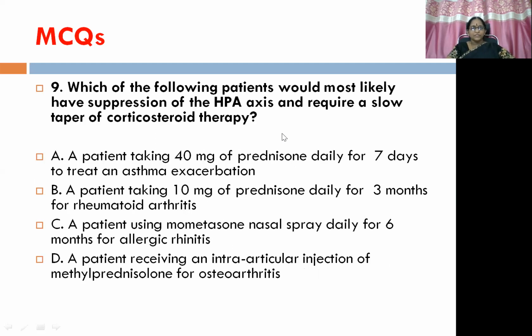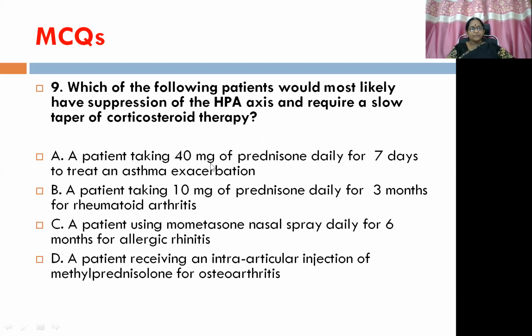The ninth question, which of the following patients would most likely have suppression of the HPA axis and require a slow taper of corticosteroid therapy? So here you need to go back to the risk factors of steroid therapy, that is dosage, duration, and the time of administration.